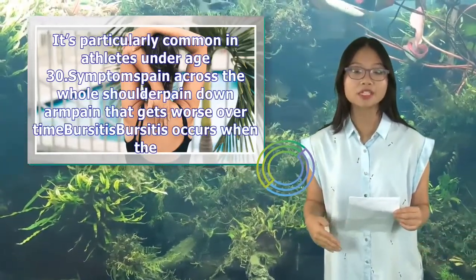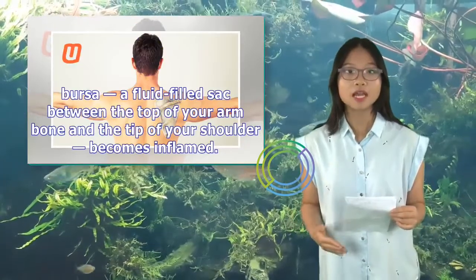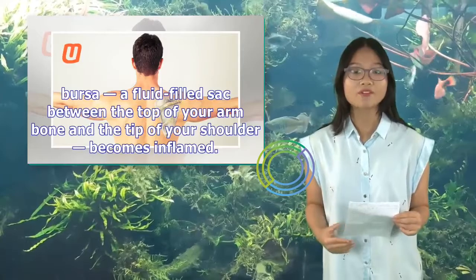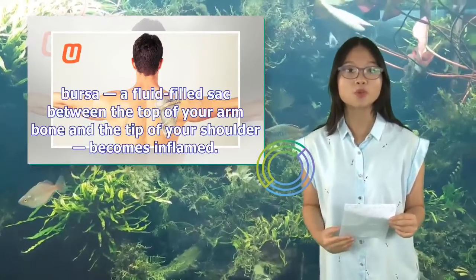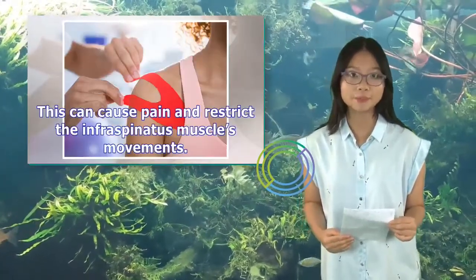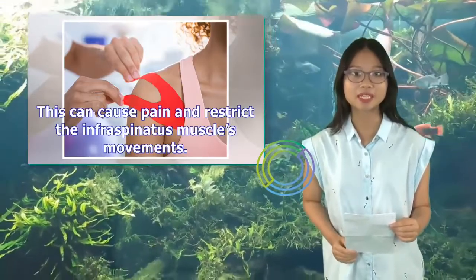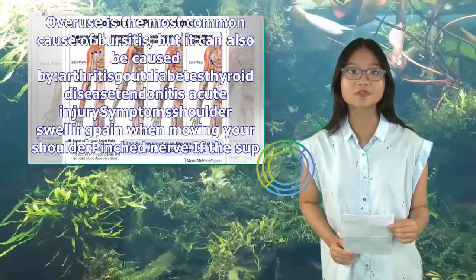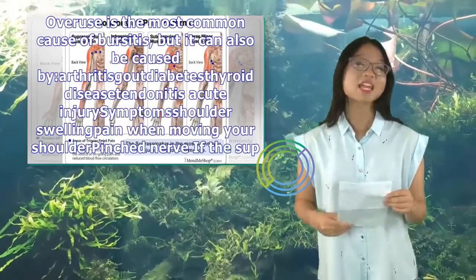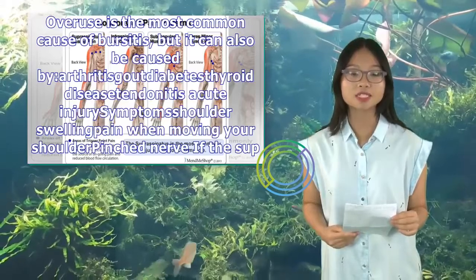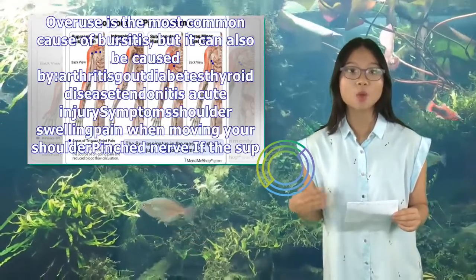Bursitis. Bursitis occurs when the bursa, a fluid-filled sac between the top of your arm bone and the tip of your shoulder, becomes inflamed. This can cause pain and restrict the infraspinatus muscle's movements. Overuse is the most common cause of bursitis, but it can also be caused by arthritis, gout, diabetes, thyroid disease, or tendinitis. Symptoms: shoulder swelling, pain when moving your shoulder.